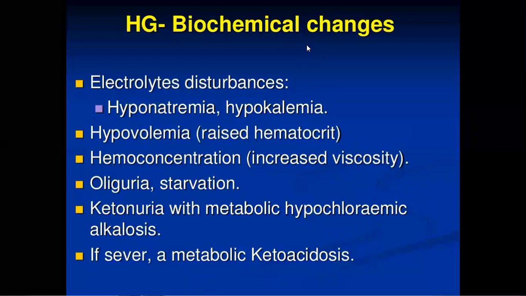Extra ketones are produced. So there is ketonuria with metabolic hypochloremic alkalosis. And if it is a severe case, then more ketone bodies are present, and that leads to the situation called metabolic ketoacidosis. All this is because of improper intake of nutrients, because the female is not able to take food by mouth. So these are the biochemical changes which can take place.